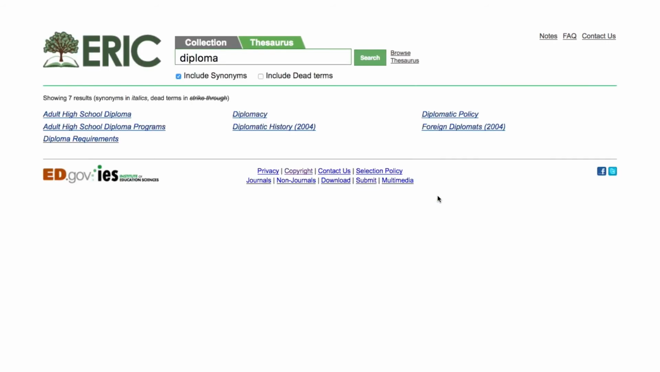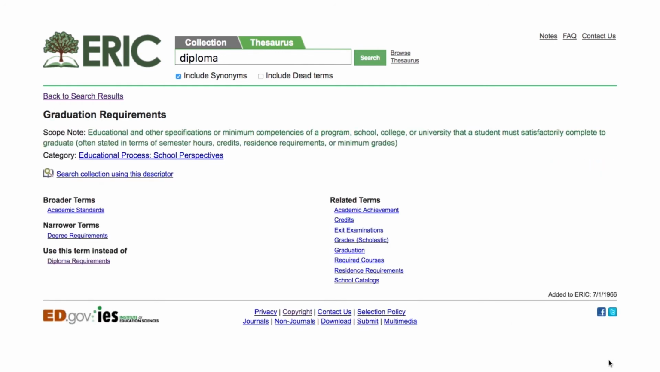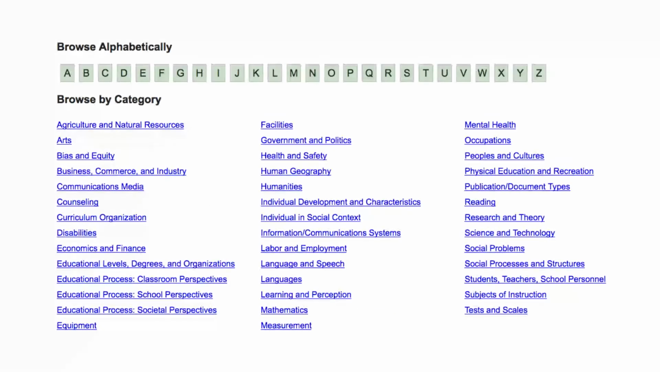If you search the thesaurus for diploma, you see diploma requirements in the results. Clicking that term shows that you should use the descriptor graduation requirements for your search to find all relevant documents on this topic. In addition to searching, you can also browse the thesaurus. Browsing is useful if you're interested in seeing lists of thesaurus terms categorized either alphabetically or by category.